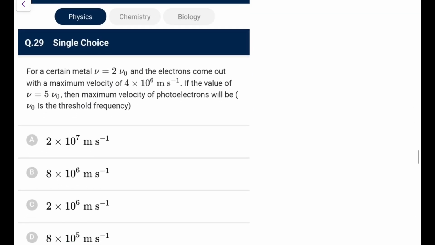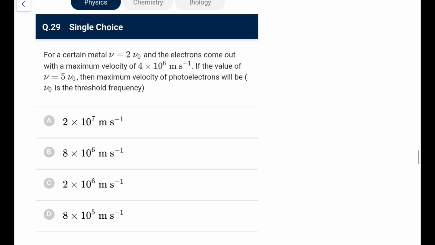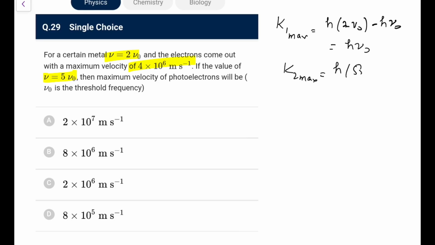Next one, for a certain material the frequency is double of the threshold one and the electron comes out with this velocity, if the frequency becomes 5 nu naught. So again this is a very standard one. In the first case, K1 max was equal to h into 2 nu naught minus h nu naught, so that becomes h nu naught. In the second case, the K2 max will become h into 5 nu naught minus h nu naught, that becomes 4h nu naught. So this means it is 4 times K1 max.